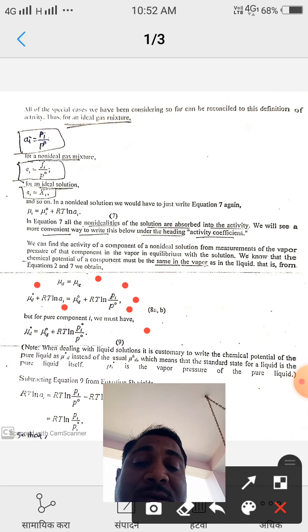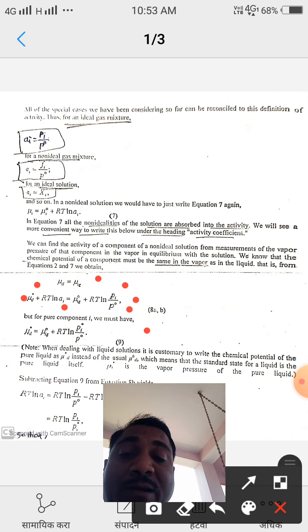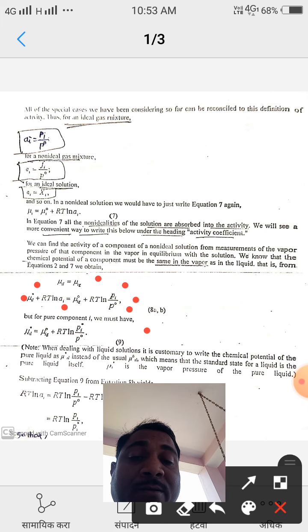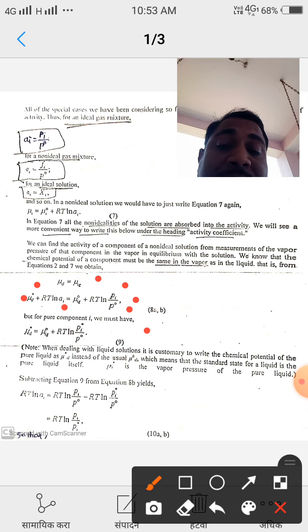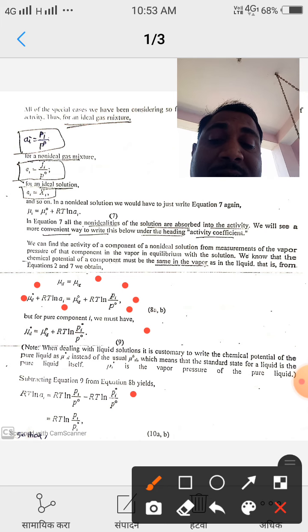Put this value from equation 9 in equation 8, that means in place of mu_i naught. After rearranging the above equation, we get RT ln a_i is equal to RT ln of p_i by p naught minus RT ln of p_i star by p naught.